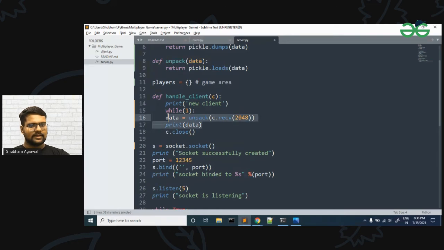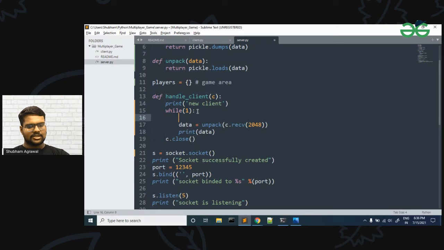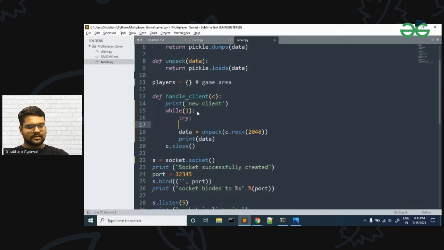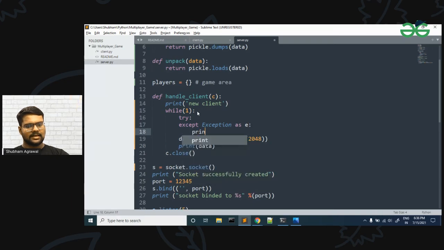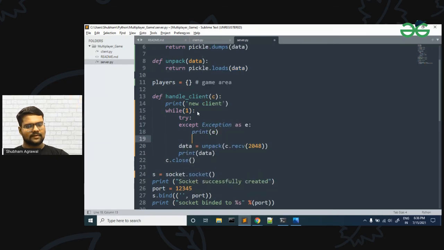Let me first make a try and except so that if some error occurs, we catch it. So except Exception as E, and after that we print that exception. Then we break from it, and the data that we have received, we will receive in our try block.